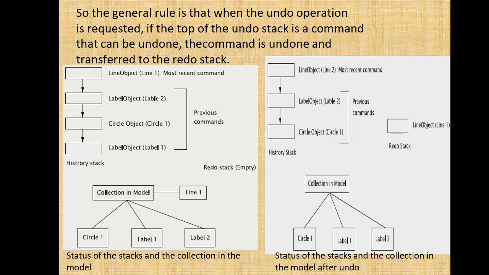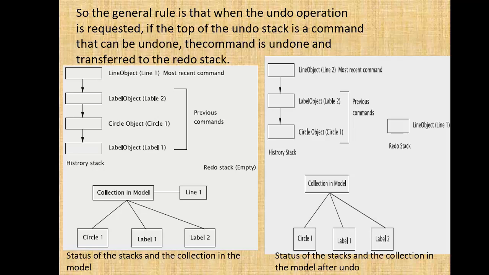So here, the general rule is that when the undo operation is requested, if the top of the undo stack is command that can be undone, the command is undone and transferred to the redo stack. So here history stack, if you see, label object, label 1, then the circle object, circle 1, then label object, label 2, and line object, line 1. So these are nothing but the previous commands. Here the redo stack is empty.